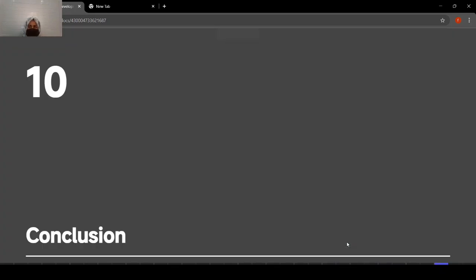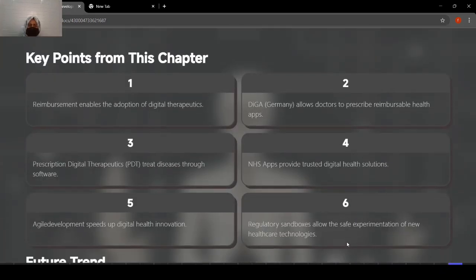So now let me conclude what we have studied. First of all, we studied reimbursement, that is how digital healthcare apps get paid, and reimbursement enables the adoption of digital therapeutics. After that, we saw DiGA, in which Germany allows doctors to prescribe reimbursed healthcare apps.